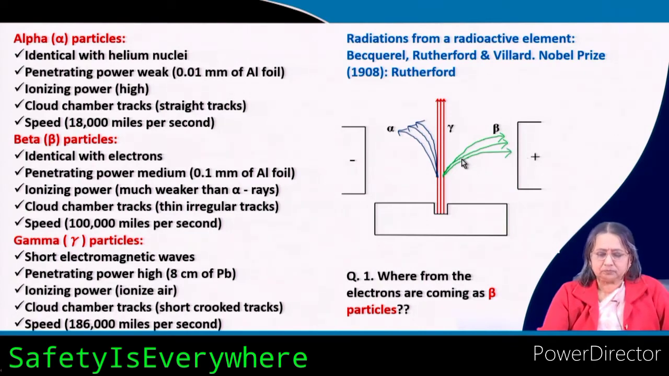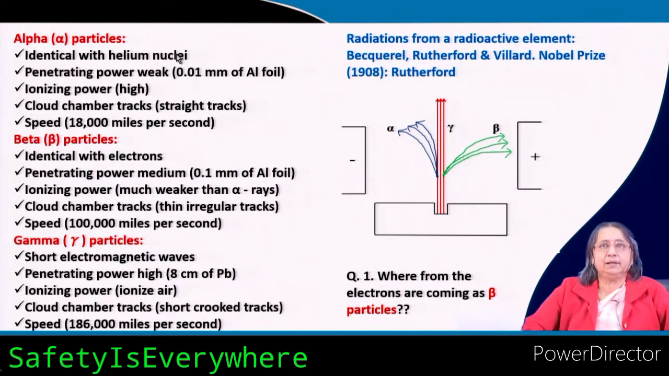Now, you can see here that alpha particles are deflected less compared to the beta particles, because we will see that they have more mass compared to beta. Mass and charge. What are alpha particles, I will tell. Alpha particles are identical with helium nuclei. They are the helium nuclei.